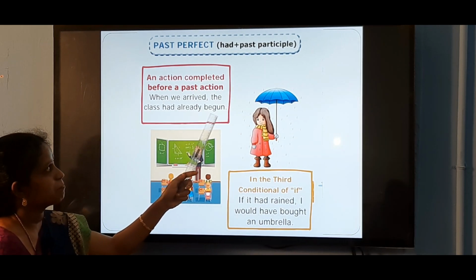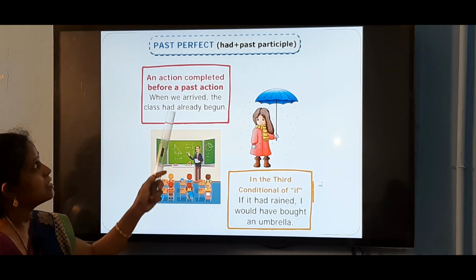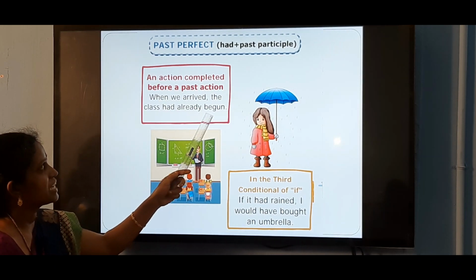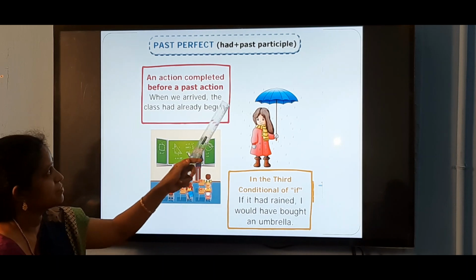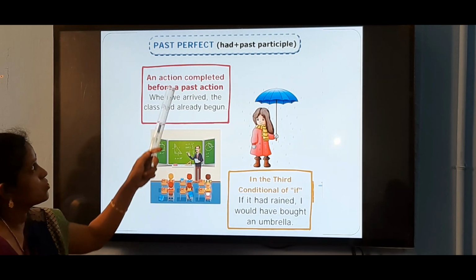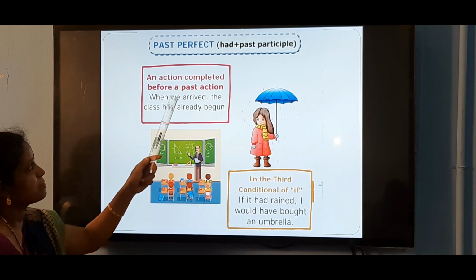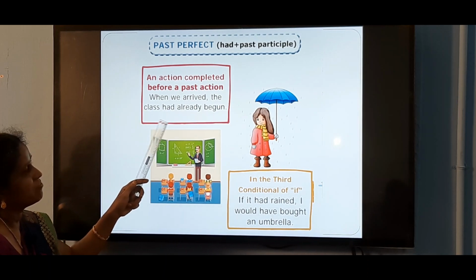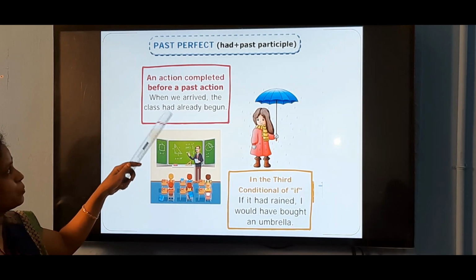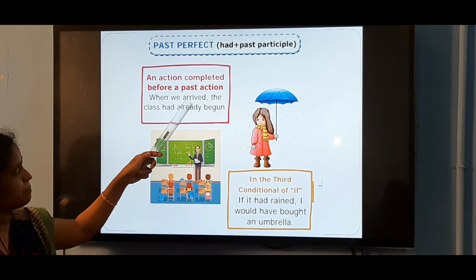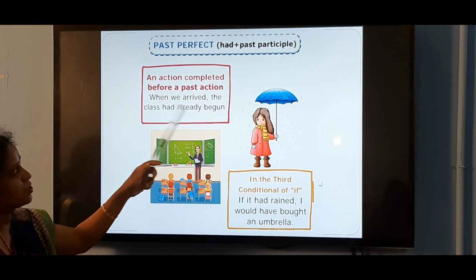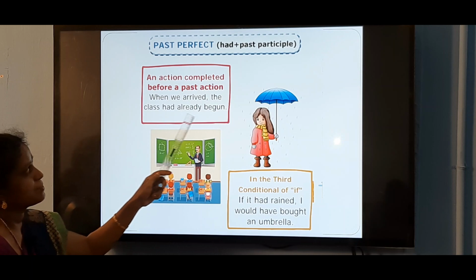Had begun, the past participle form of begin is begun. So, we use past perfect had here. When we are talking about two past actions, one is in the simple past and the other we have to mention in the past perfect form.